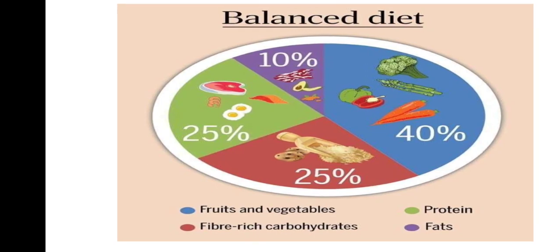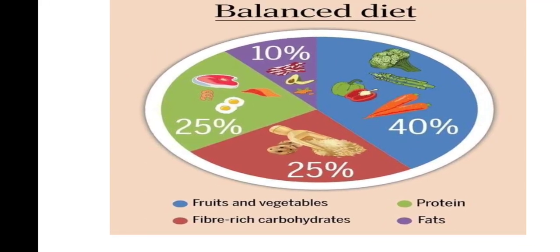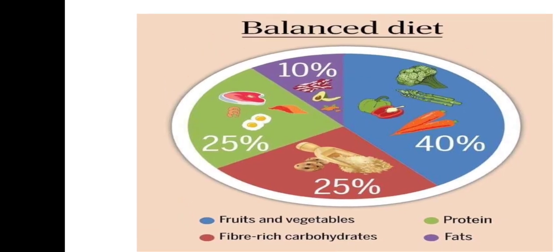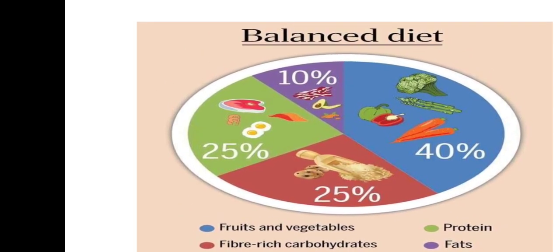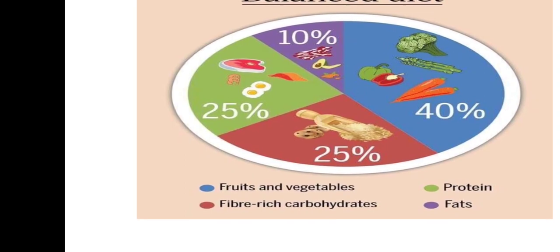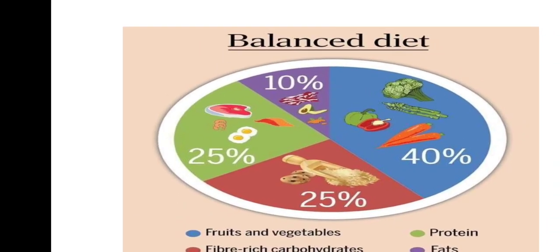And then in the green portion you can see protein, so 25% of our diet must be protein. In the purplish portion you see fats, and we must consume fats in a low amount, because if we consume them in a high amount, these fats accumulate in our body and lead to obesity and also to many diseases. So 40% fruits and vegetables, 25% carbs, 25% protein, and 10% fats, okay.